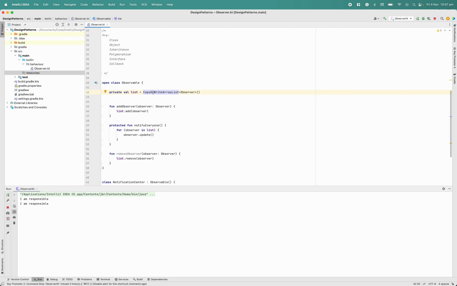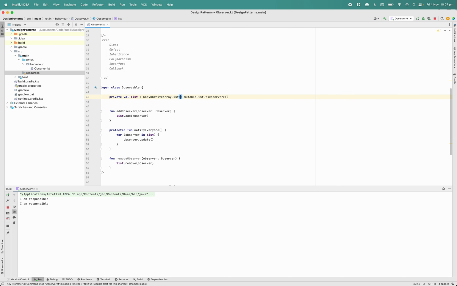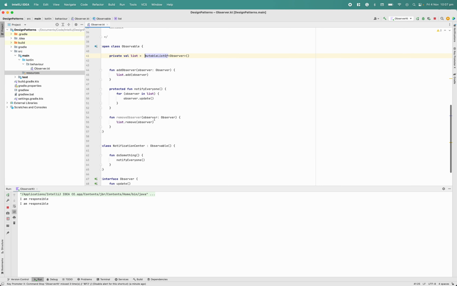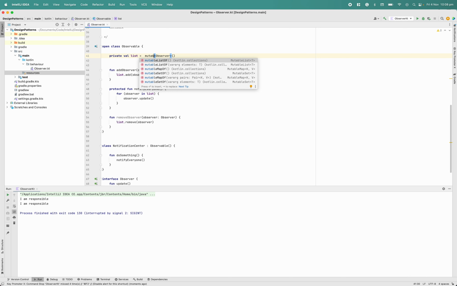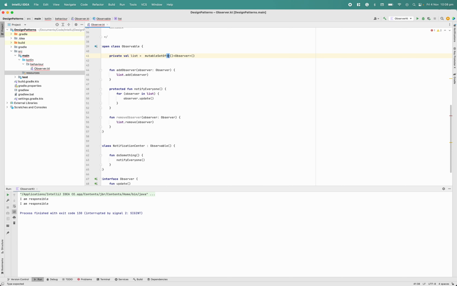Okay, this is done. Now we can discuss whether we can improve the time complexity. In this case, if you see, removal is a big O of n operation. For example, if there are hundreds of observers registering and one of them wants to remove himself, in that case it is going to be pretty bad. Can we improve this? I think, okay, I'm changing this list to a mutable set.